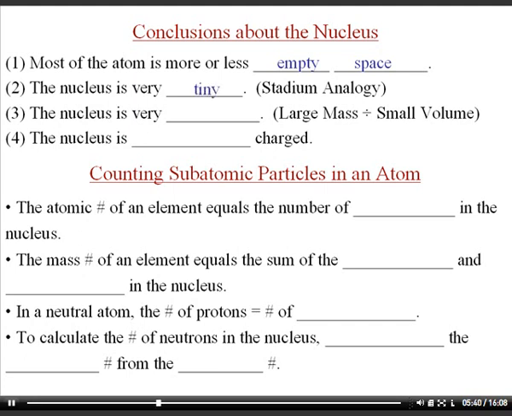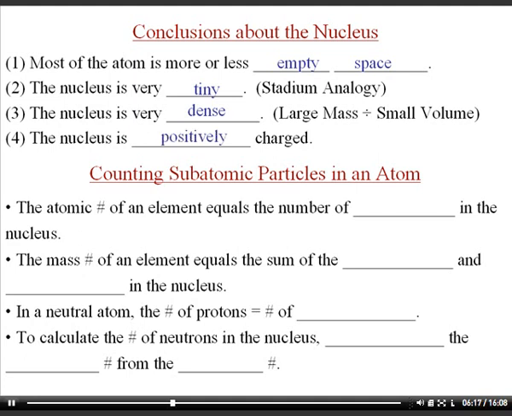So the nucleus is very tiny, and the stadium analogy that I have here in the notes would be like if you put a shot put or some really heavy object like a bowling ball in the center of a football stadium. The bulk of the stadium would be the electron cloud, and that very heavy object like a bowling ball or shot put would be the nucleus. And for an analogy, a marble might represent the electron flying around the stadium. For number 3, the nucleus is very dense, and again that just means there's a large mass in a very small volume, and the nucleus is positively charged because it contains the protons.